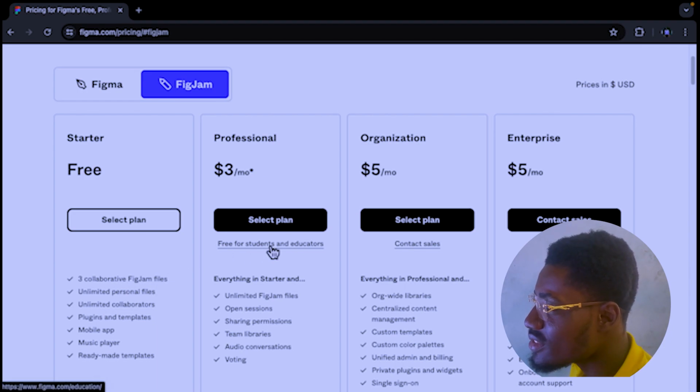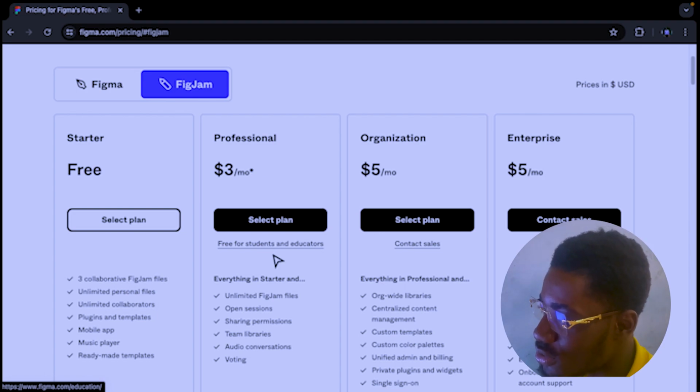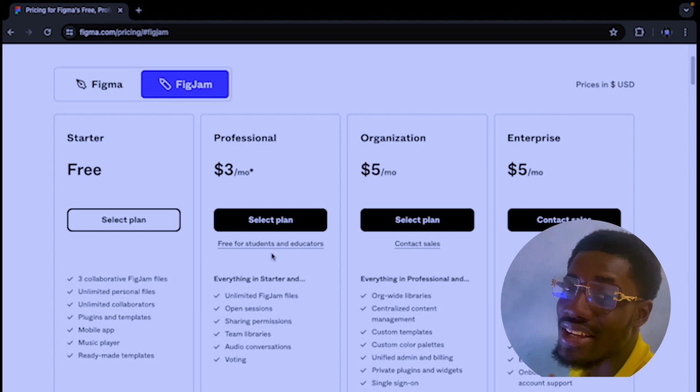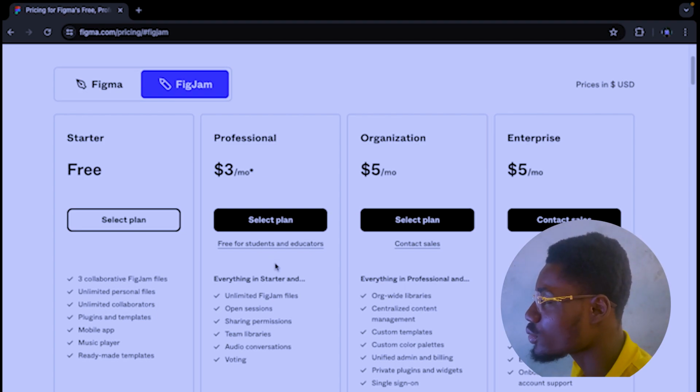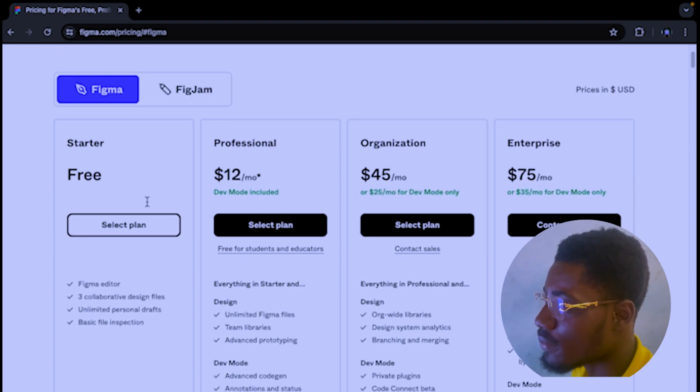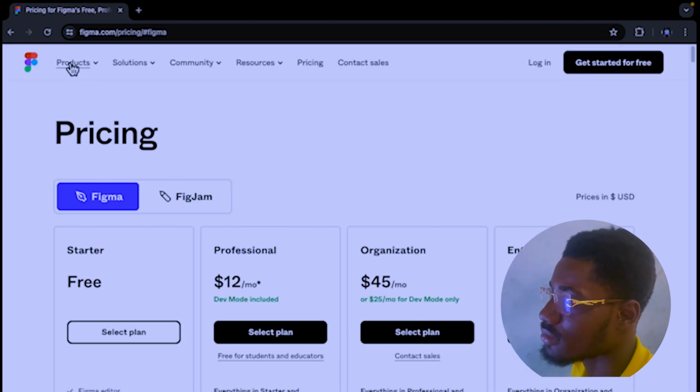It's free for students and educators here. So if you're a student, you can sign in with your Gmail. If you're an educator on Figma, educators are those who educate you on Figma, like what I'm doing now, right? And there's also contact sales and everything. So let's go to Figma, and this is the plan.